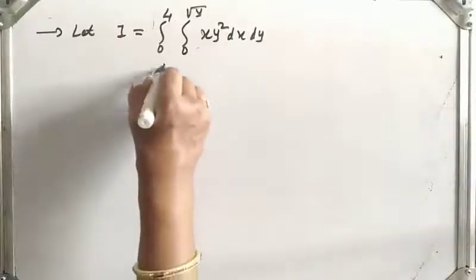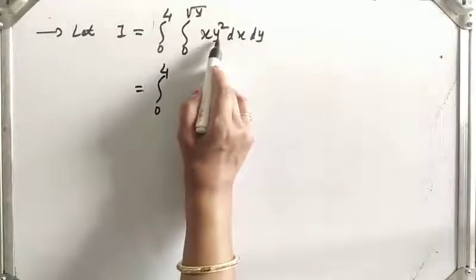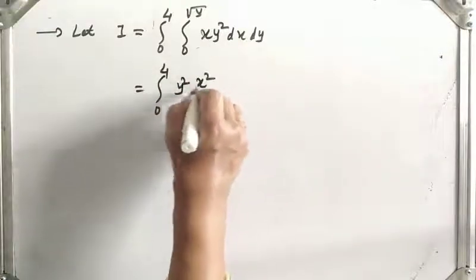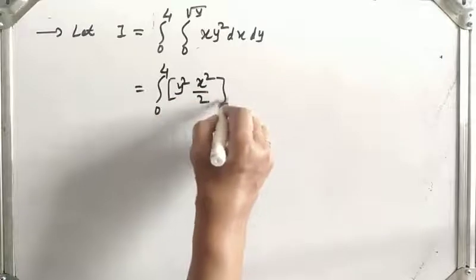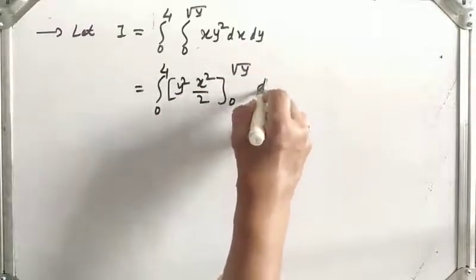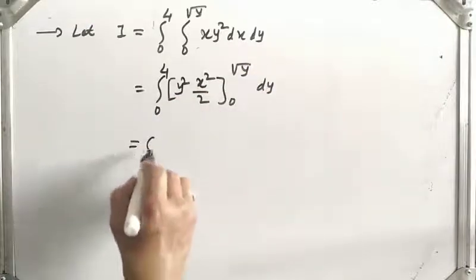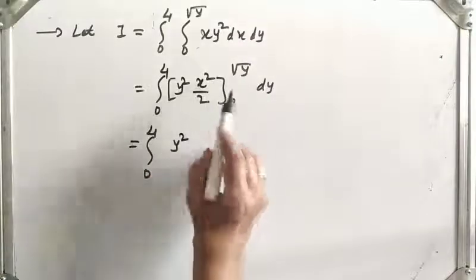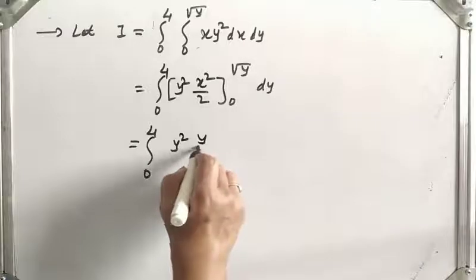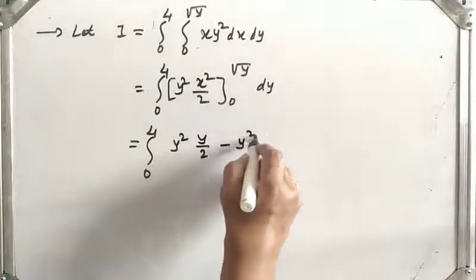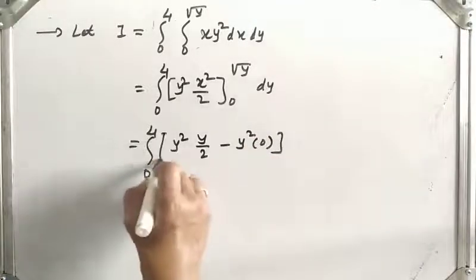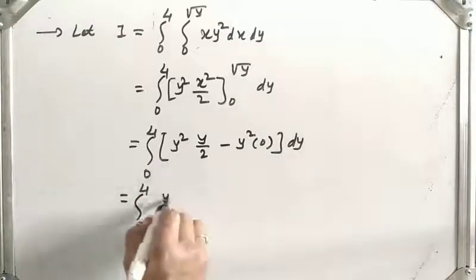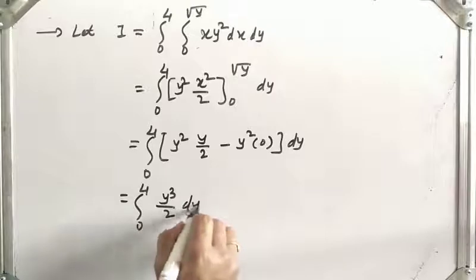So first 0 to 4 as it is. Integrating with respect to x, y square is constant. Integration of x dx is x square by 2 with limits 0 to root y, dy, which is equal to the integral from 0 to 4. Let us apply the limits: y square times the square of root y, that will be y by 2, minus y square into 0, dy, which is equal to the integral from 0 to 4 of y cube by 2 dy.